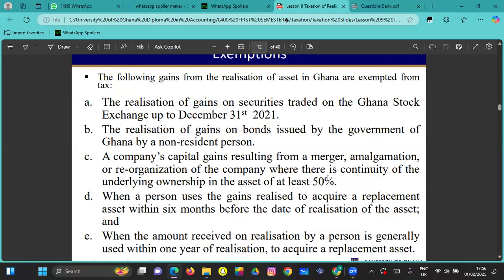So you can see all this, and then they can say that the assets of at least 40%, know that it is not part. This is what I've been seeing in our exams, that's why I'm touching on it. Then when a person uses the gain realized to acquire a replacement asset within 6 months before the date of realization. So you made some gains on the assets, right? And then you use that to buy the same kind of asset within the 6 months or before 6 months of realization. It is exempted.